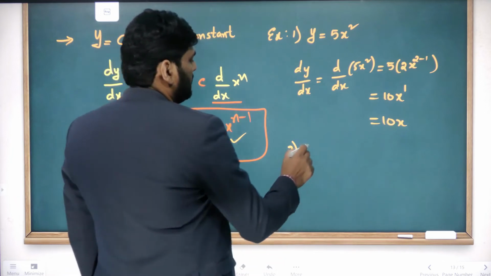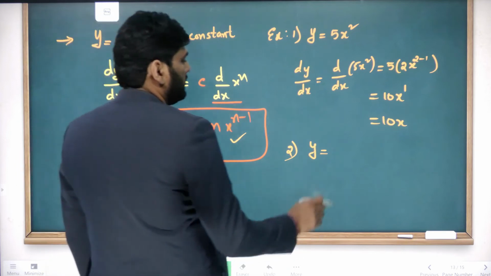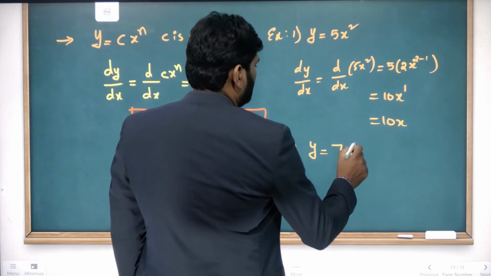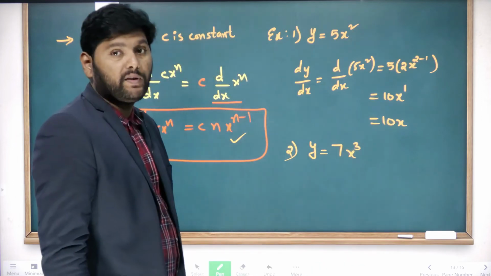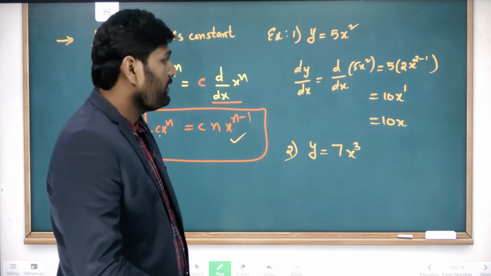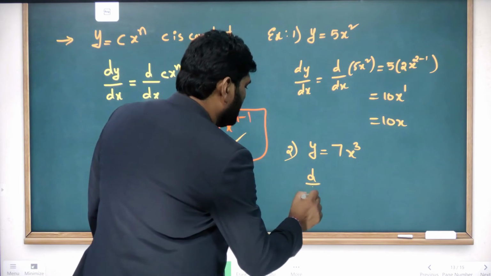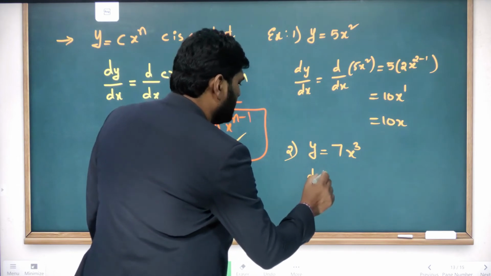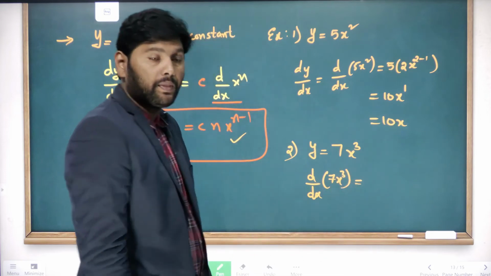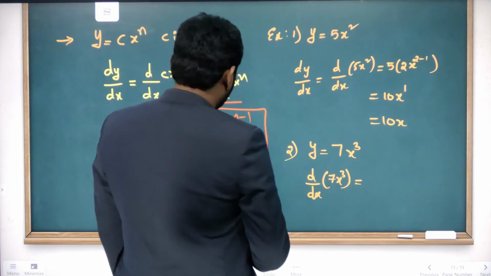Second example I will give, y is equal to 7x power 3. That is a function I am giving. Now do differentiation with that function. So directly I will take d by dx of 7x power 3 is equal to, so directly you can use this formula,